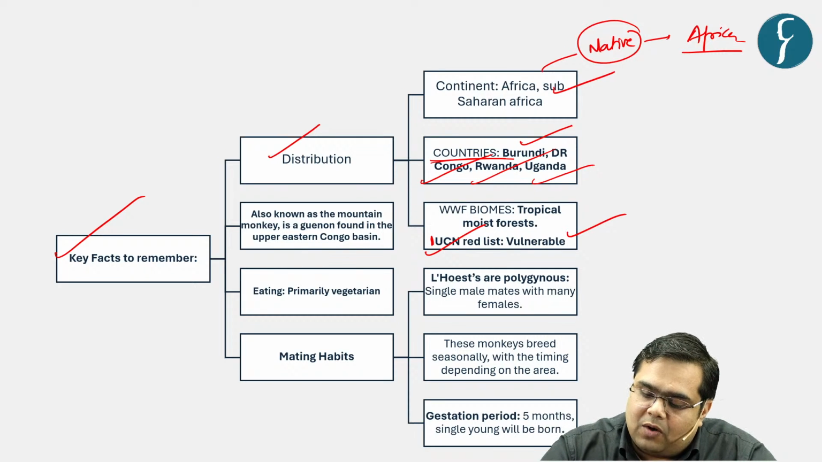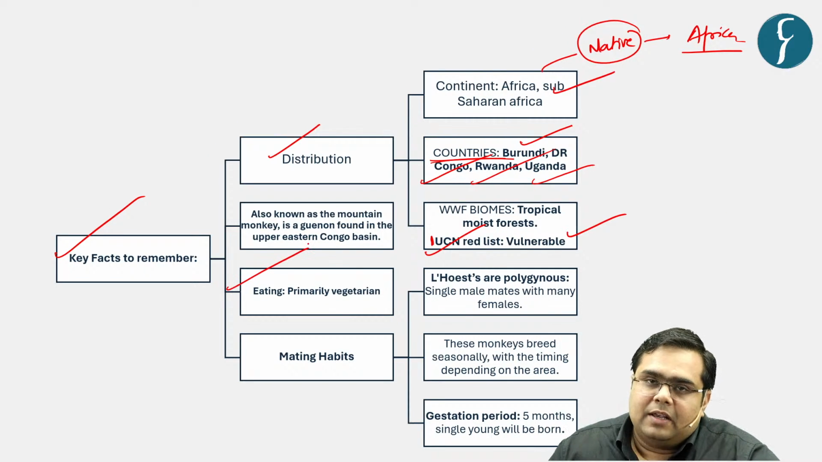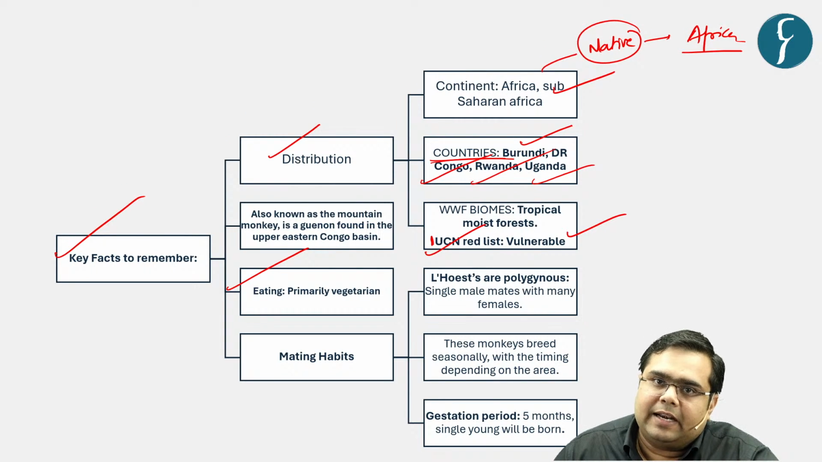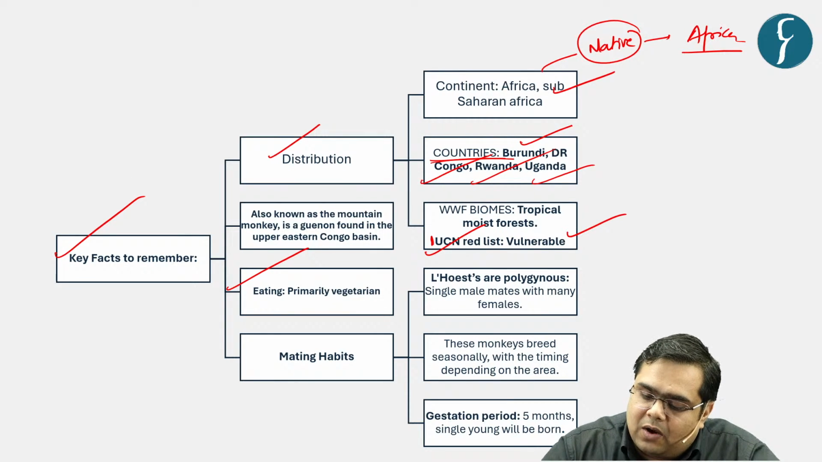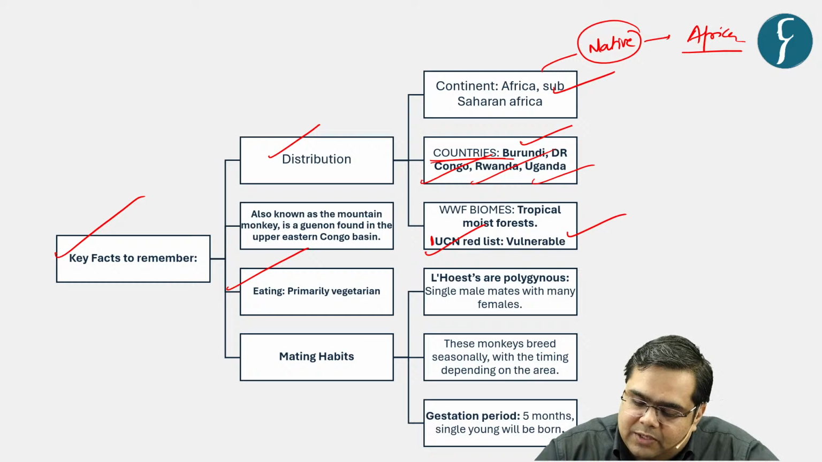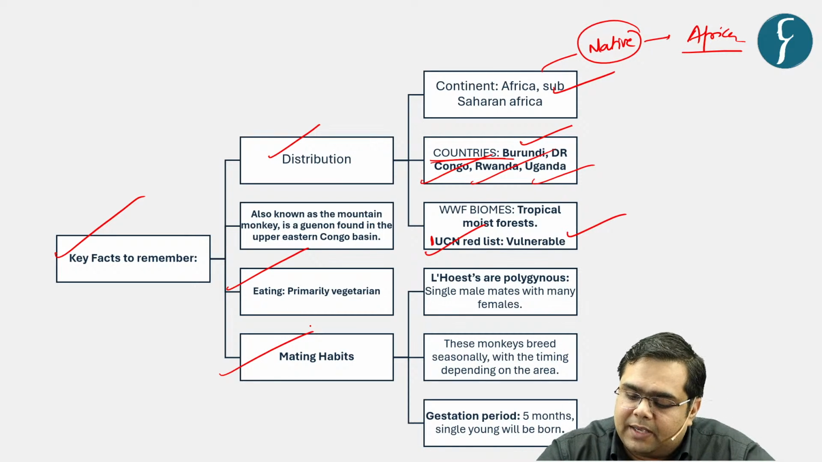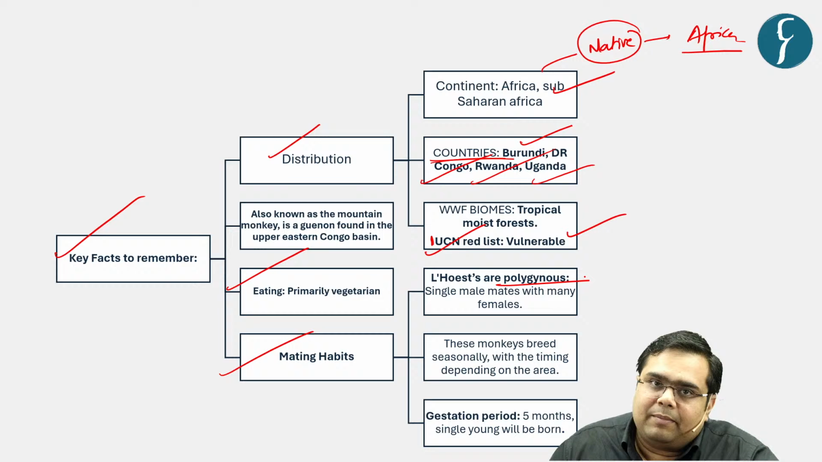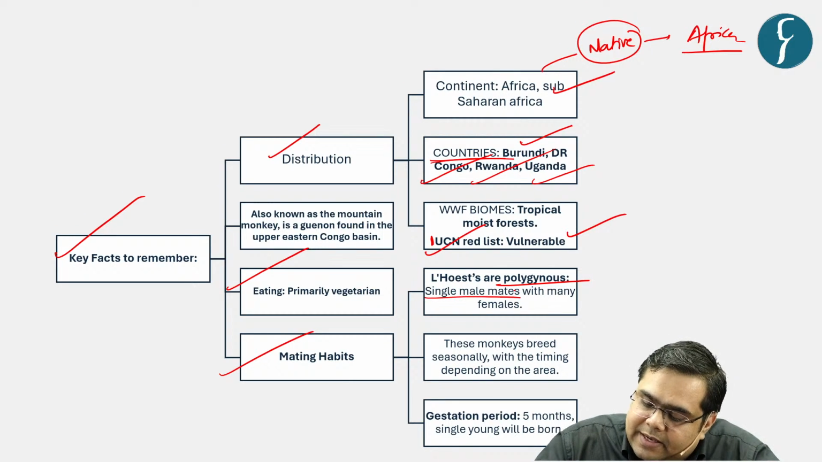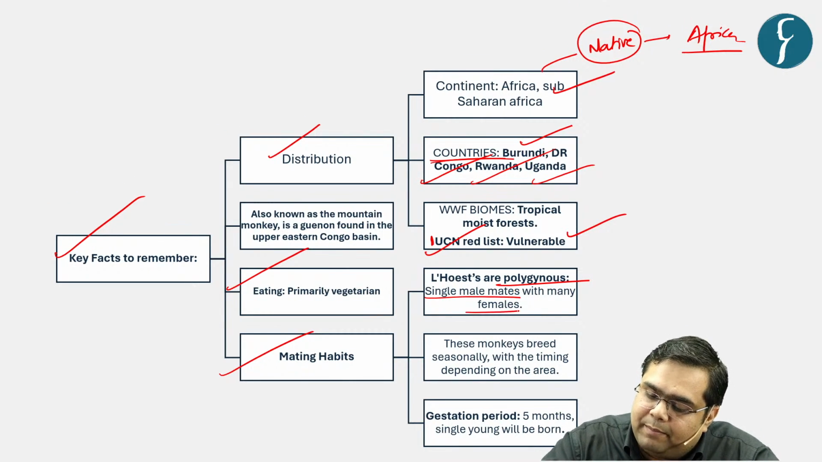Okay, so now what are the eating habits? Primarily, this particular monkey has a vegetarian diet, but there is evidence that this monkey also eats non-vegetarian food as well. Another important aspect with respect to this monkey is their mating habits. Now they are polygynous. What is the meaning of being polygynous? That a single male mates with many females.